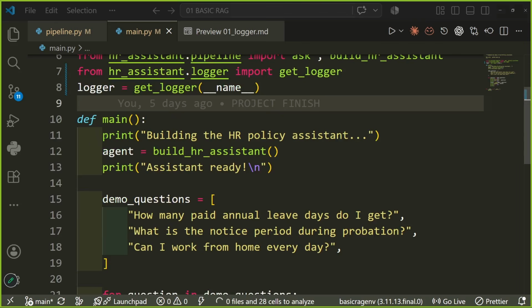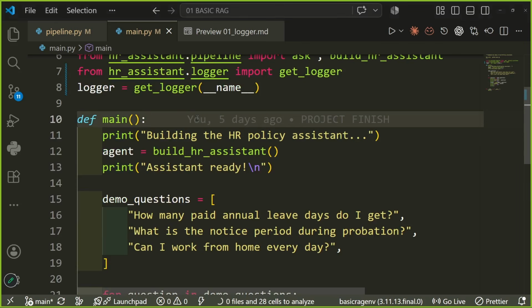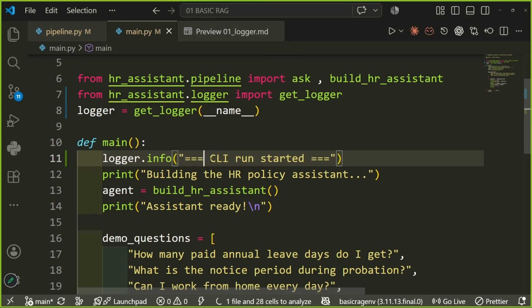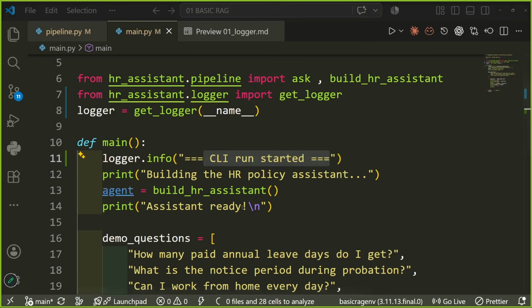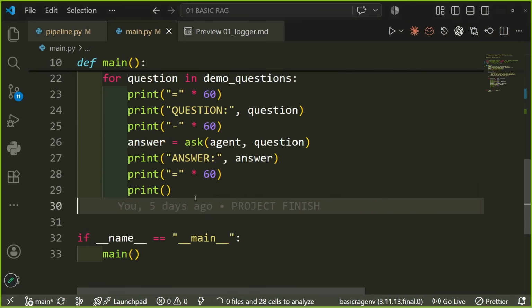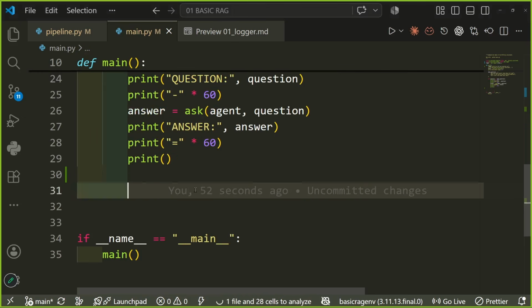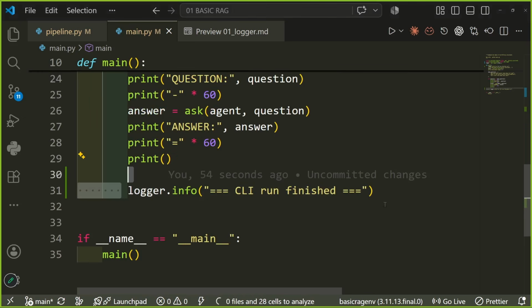See, just how we have print building the HR policy assistant, we have logger CLI run started. Now once this all is done, we would write, hey, CLI run finished. This is what we are doing.